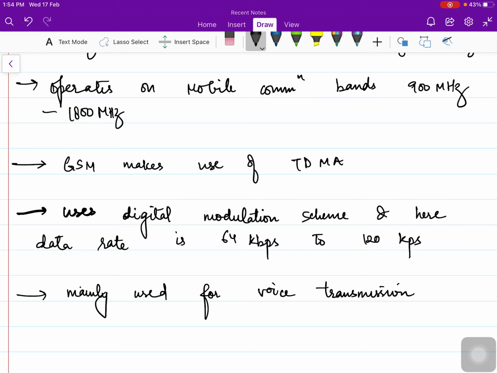Here we have discussed the architecture of GSM and the features of GSM.